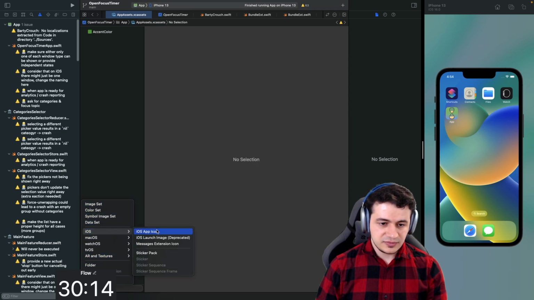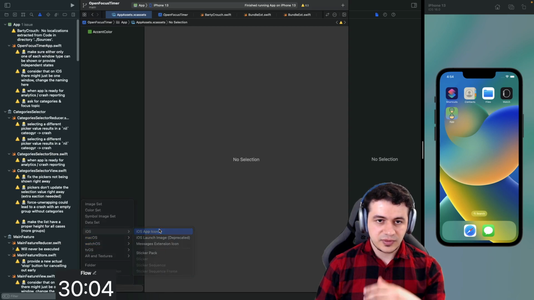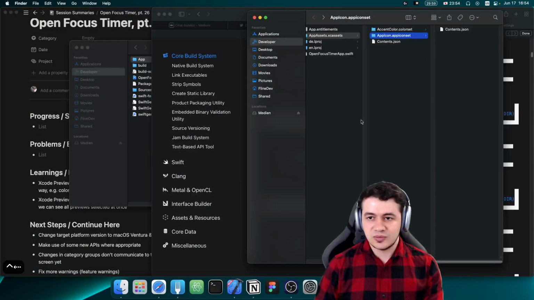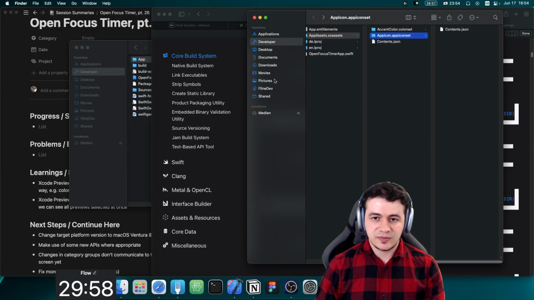iOS app icon. Can we do also multi-platform app icon? Doesn't look like it. Okay, let's do iOS app icon. And we can't set just one here. That's really cool. And that's exactly what we need now.